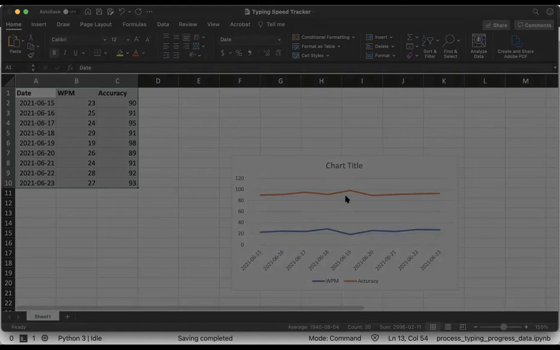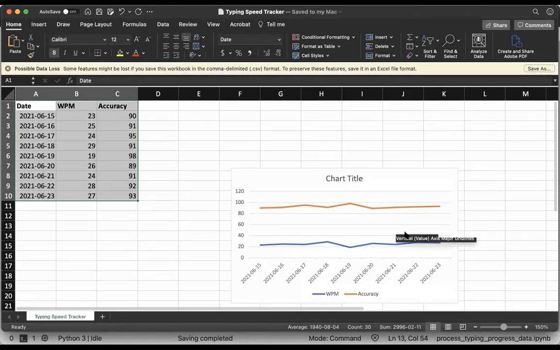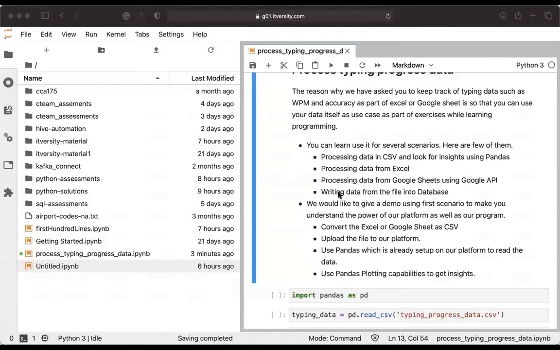However, if you want to save it as CSV, you just have to expand this, and then you can look for the options here. There is CSV UTF-8, delimited .csv. You can use this. Now I'm saving it. Now it will be saved as CSV. Let me close this. I have to share that file.